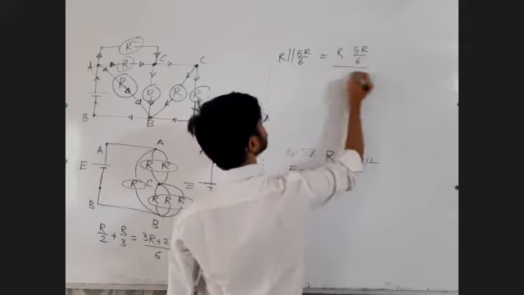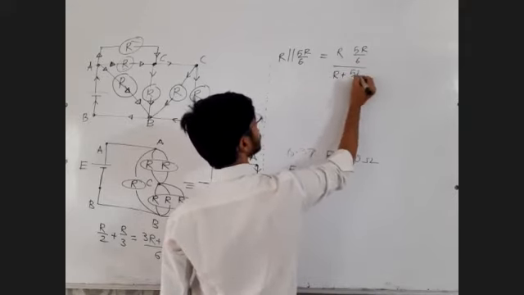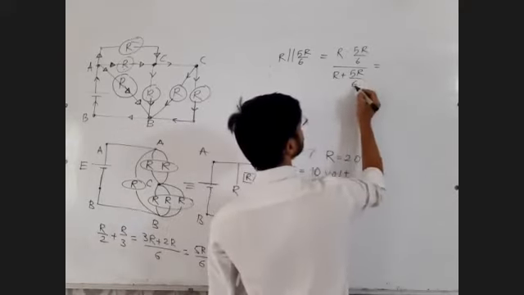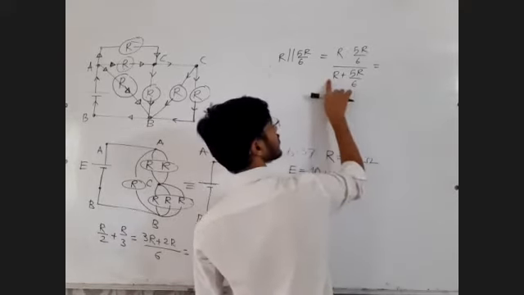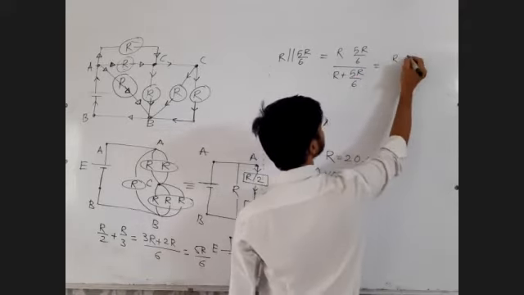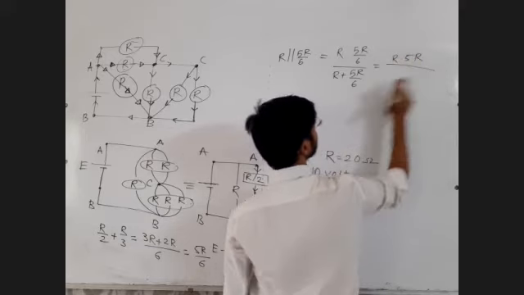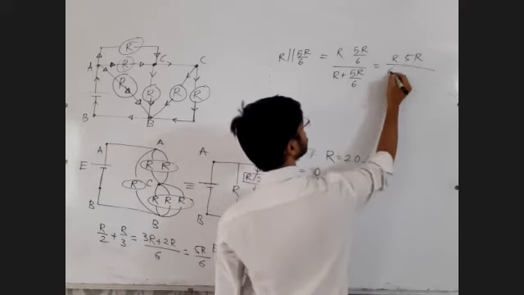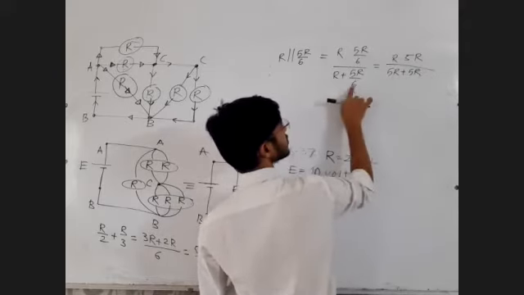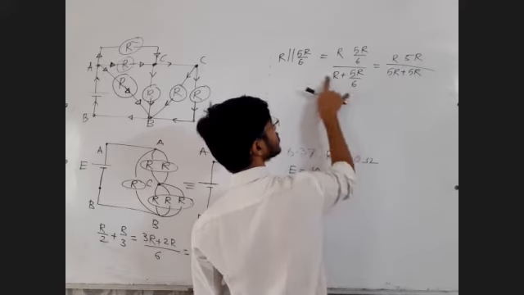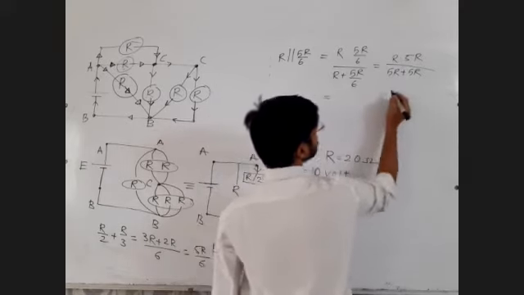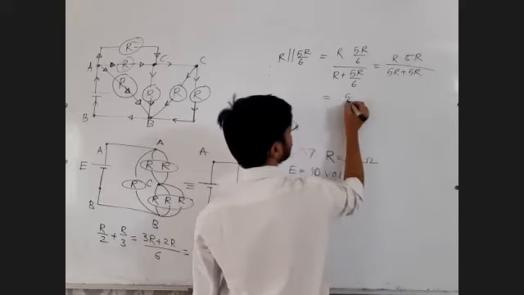Multiplying by 6, we get R into 5R divided by 6R plus 5R, and the 6s cancel.